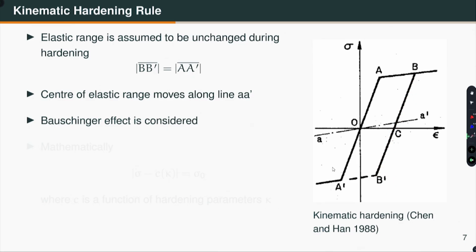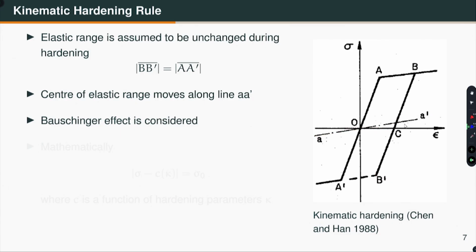According to this rule, it is assumed that the length of this line BB prime is equal to AA prime. So, you have taken this, sigma B is greater than sigma A. So, naturally sigma B prime in magnitude is going to be smaller than sigma A prime. From here to here is equal to from here to here.